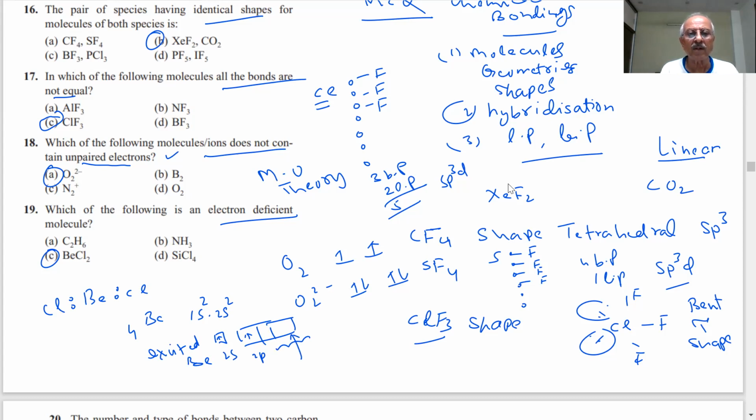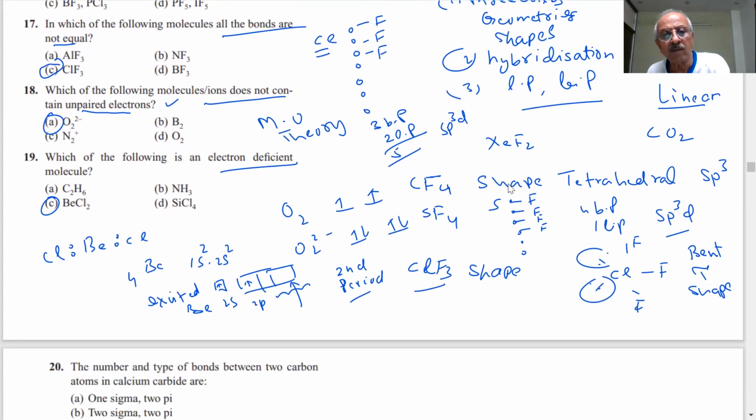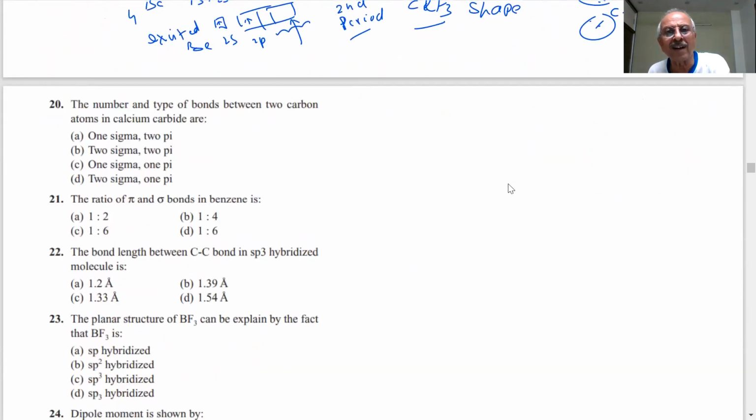Vacant orbitals are available. Therefore, this is an electron deficient species. Which period does it belong to? You have seen second period elements, beryllium, boron. Beryllium and boron form compounds which are electron deficient.